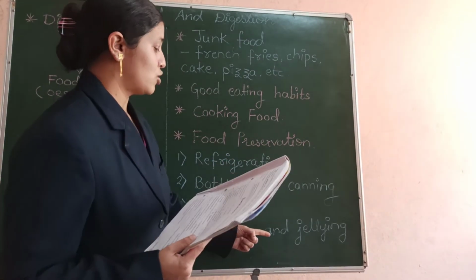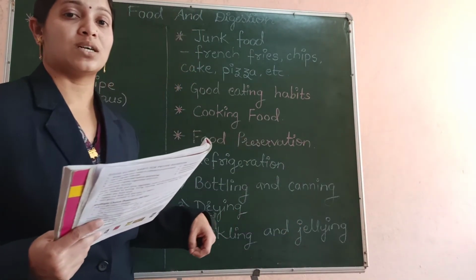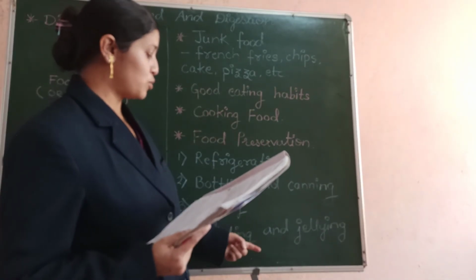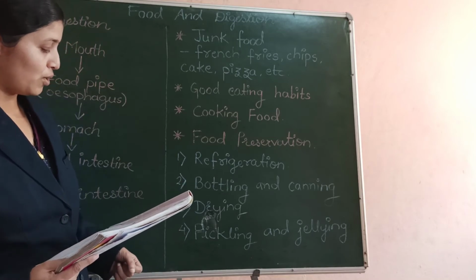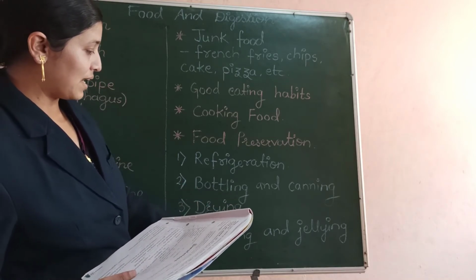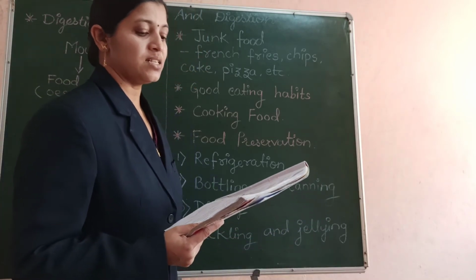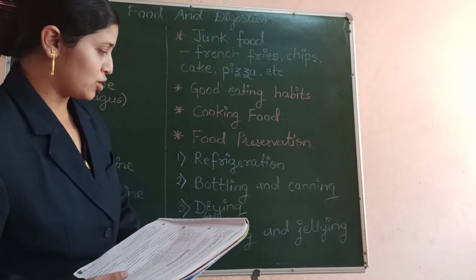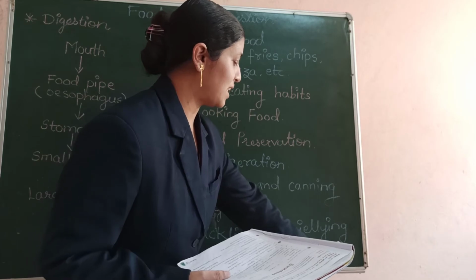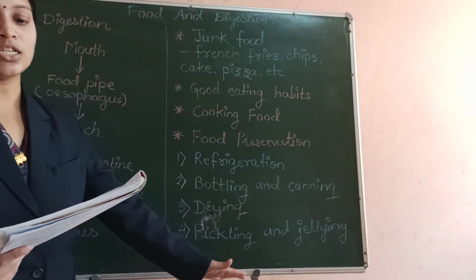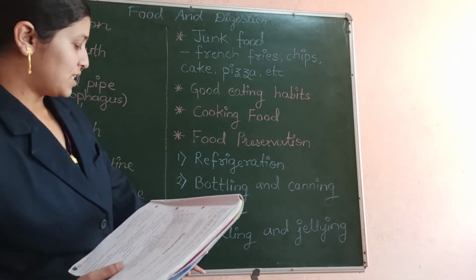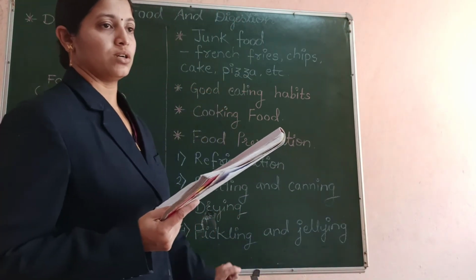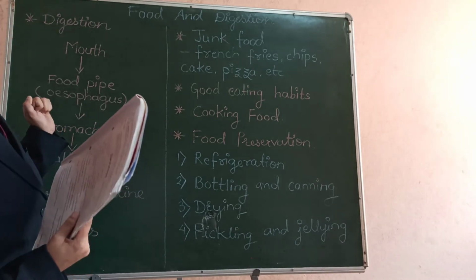The oil, salt and sugar work like preservatives. They don't allow the microbes to enter the food. In preparing jellies, a lot of sugar is used, and this keeps the food items safe for a longer period.